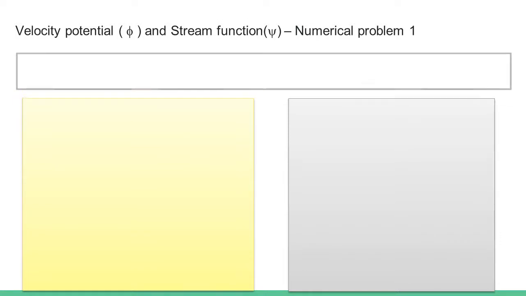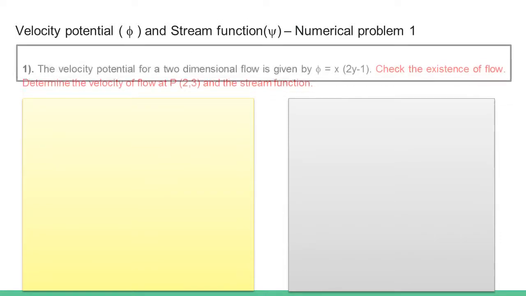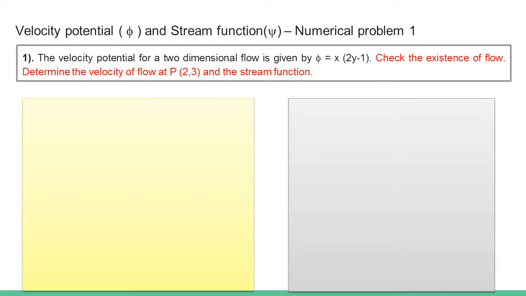Problem on velocity potential and stream function. Velocity potential for a two-dimensional flow is given by phi is equal to x into (2y minus 1). Check the existence of flow, and determine the velocity of flow at point (2, 3) and the stream function. To check the existence of flow,